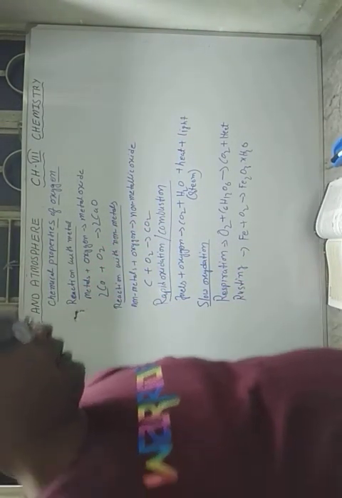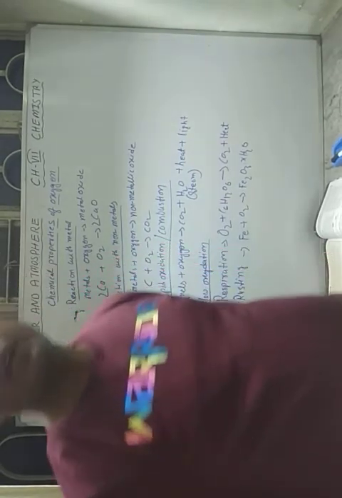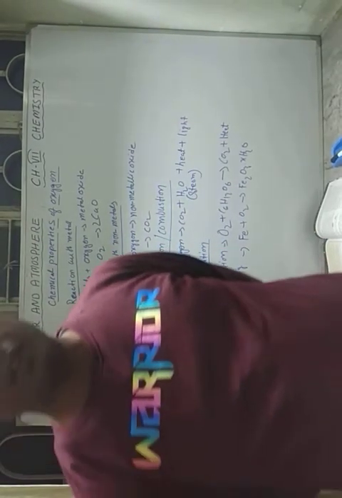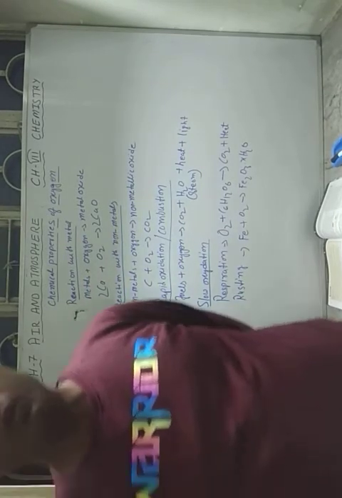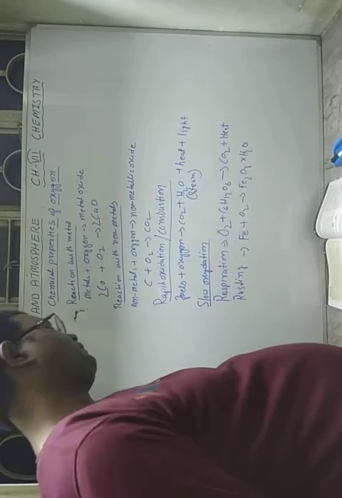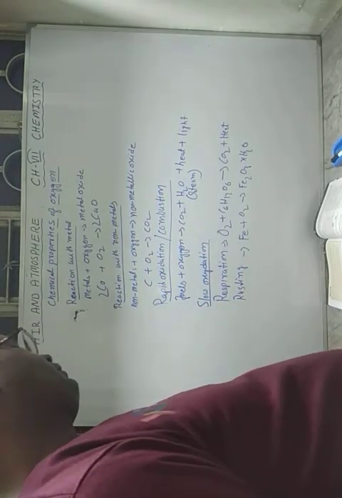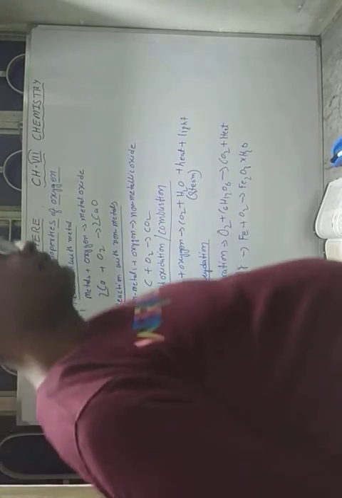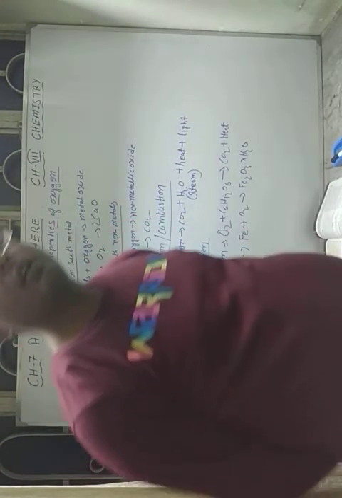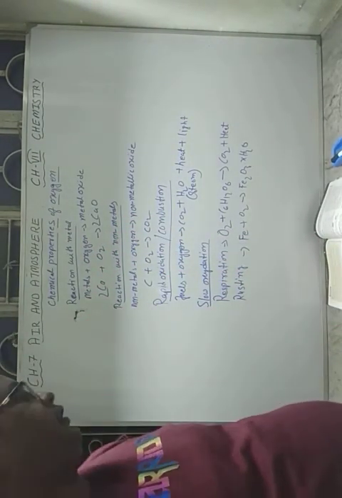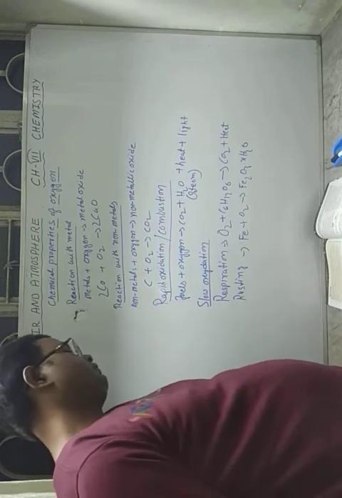Oxygen itself does not catch fire, but it is a supporter of combustion. If there is no oxygen, there will be no burning also. So these are the two main properties of oxygen, respiration and burning processes.